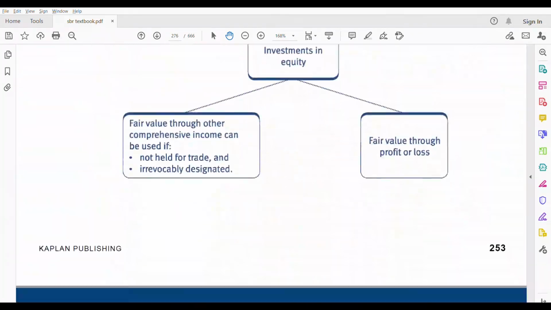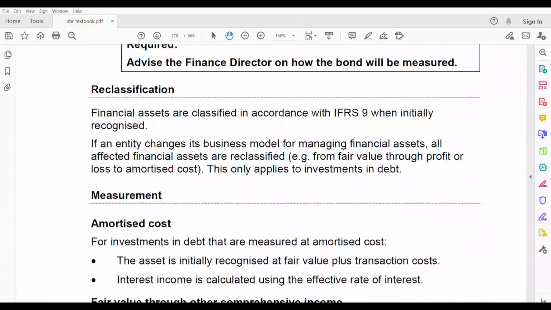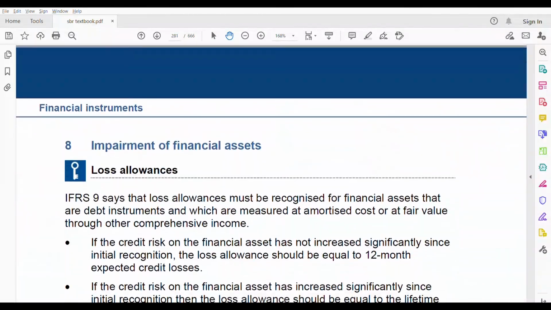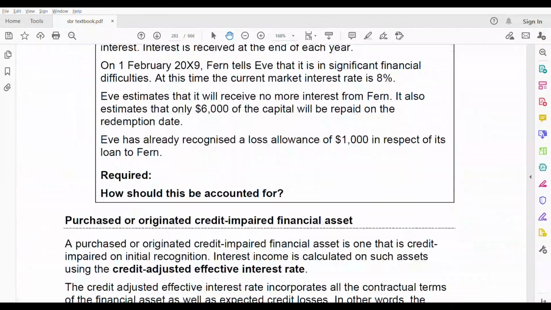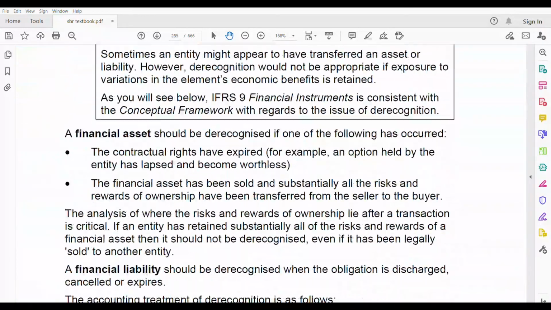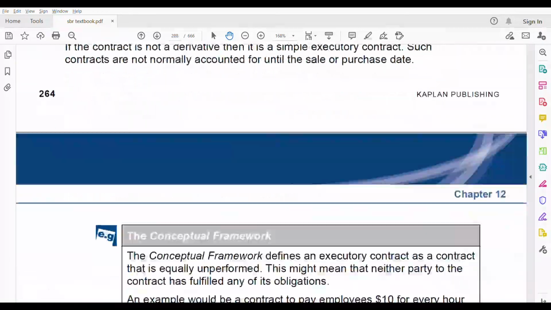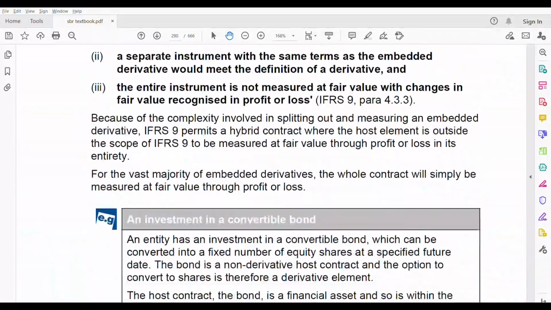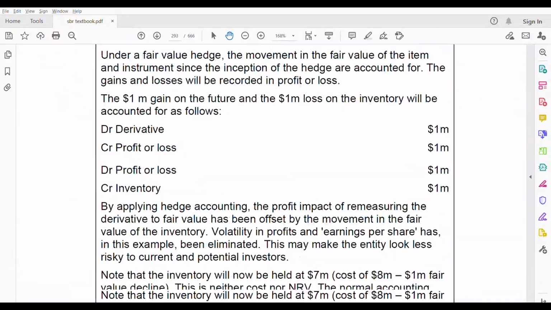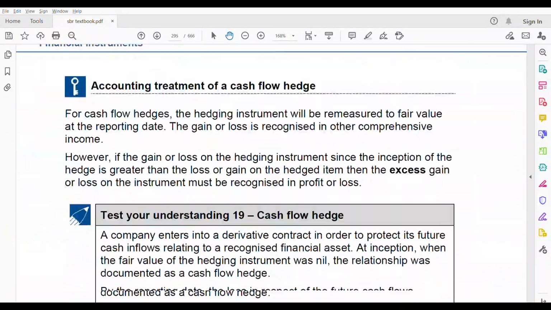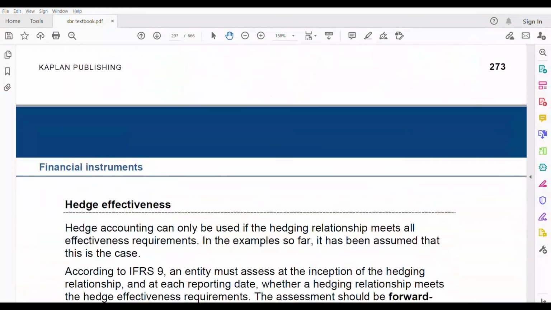Yeah, all this is there. You can see all this in IFRS 9. You can go through this and have an idea. I'm going a bit fast because anyway we'll cover all this in IFRS 9.